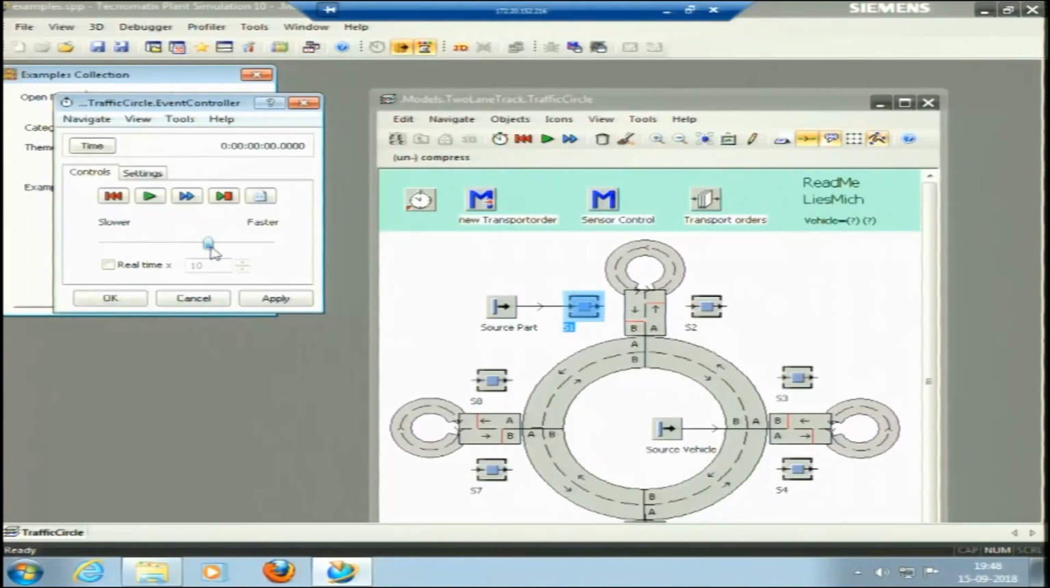Control panel, I will make it a little faster and then run. Okay, this trolley is running. The trolley is continuously running through the tracks. This is actually about 20 times faster, so the processing is happening. It has run for 9 minutes.